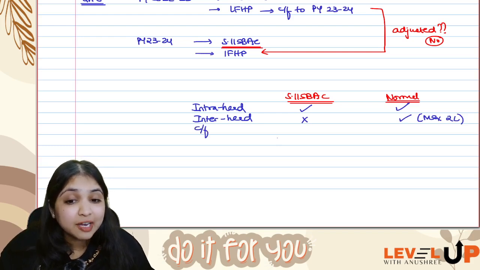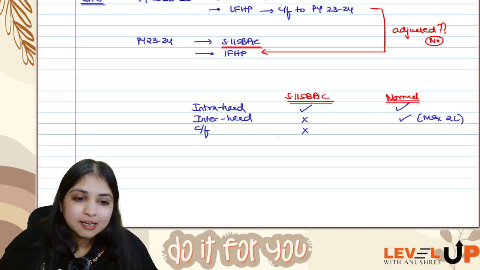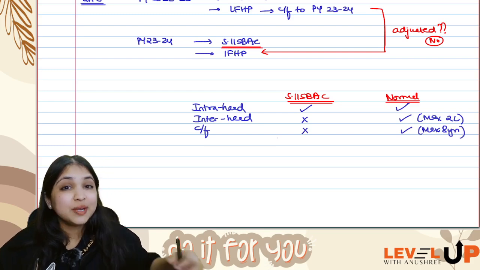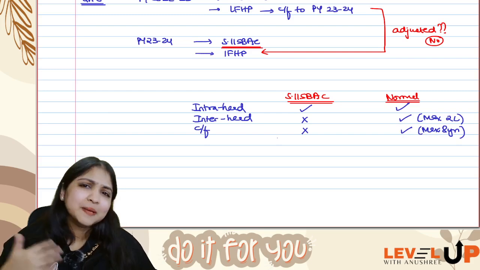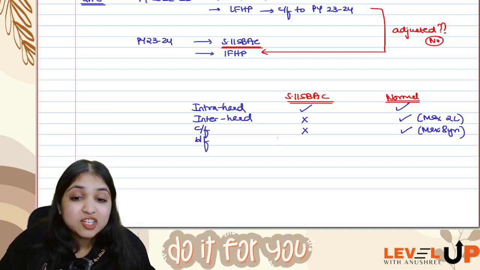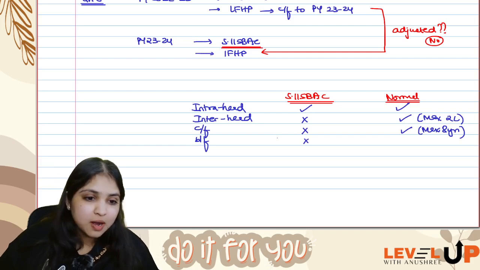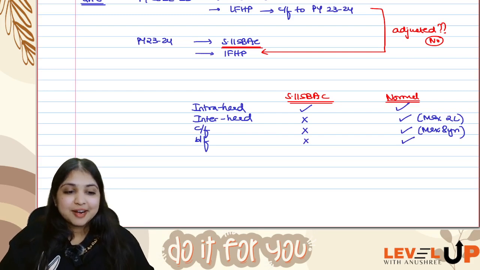Can my assessee carry forward the losses to the next year under 115BAC? No. Under normal regime, yes, but for maximum 8 years, and in subsequent years if you are adjusting, you have to adjust only against income from house property. Even if you filed ITR late, you can still carry forward. Can you adjust brought forward loss from house property under 115BAC? No. Under normal regime, yes. This table summarizes my entire 20 minutes video.